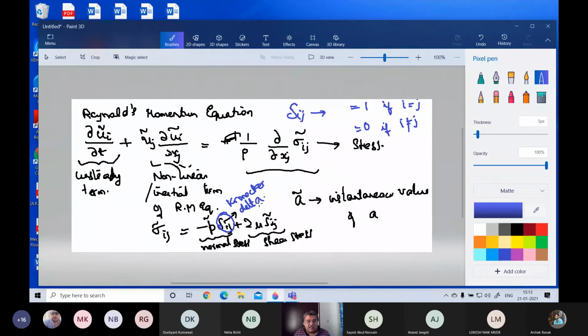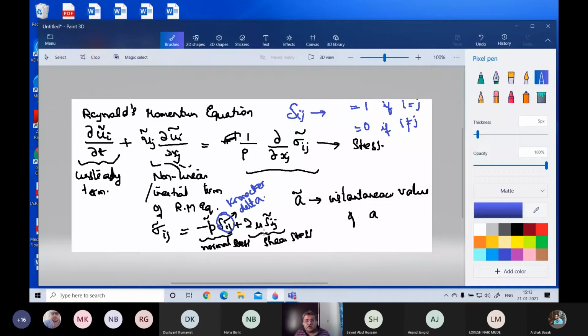What this is showing is that if i equals j, it is a normal component. When it is a normal component, this has a value 1, which means that the p comes up. If it is a tangential component, like tau 12, tau 23, etc., when you're talking about 12, 23, 32, etc., this pressure term becomes 0. This whole term becomes 0. So only when it is normal do you have this, whereas when it is tangential, you do not have this. Once you are okay with that, then we have the second term, 2 mu Sij.